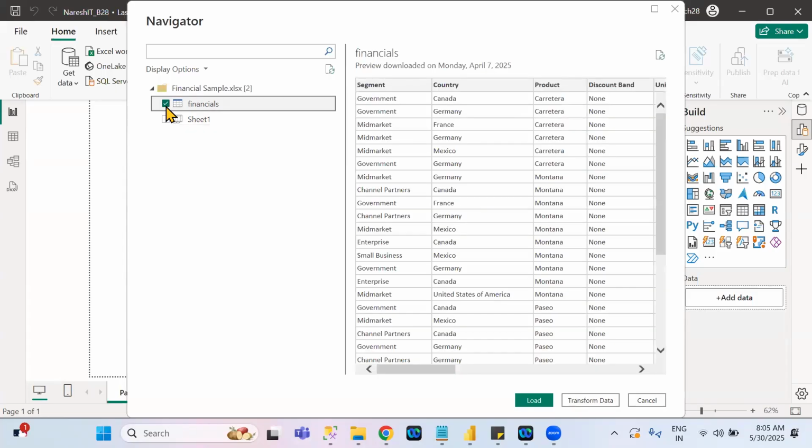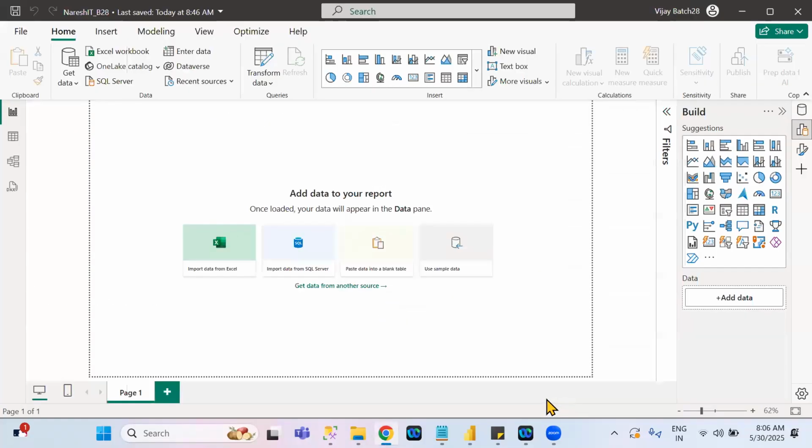Select this one. Once you select this one, whatever columns are there and whatever data is there for this particular data set, you can see everything here. Understand clearly or not? Whichever data set you selected, that data set's table data you can see here. And below that, you will see 3 options: load, transform data, and cancel. I will tell you later what load, transform data, and cancel are. Now you have to click on load. This.